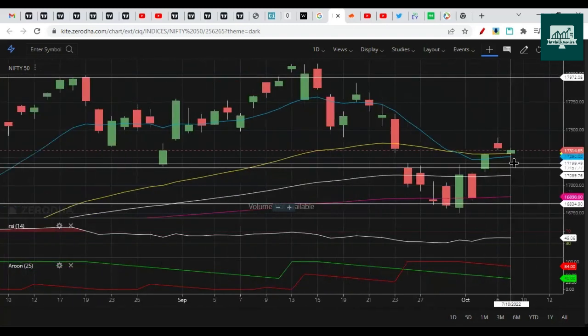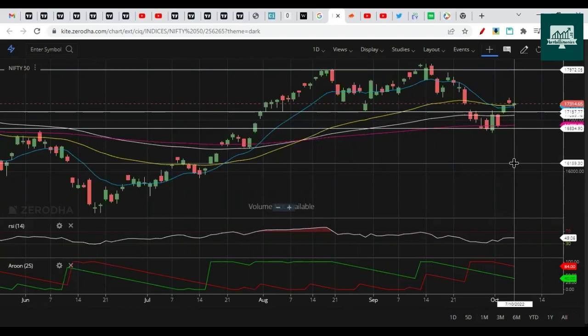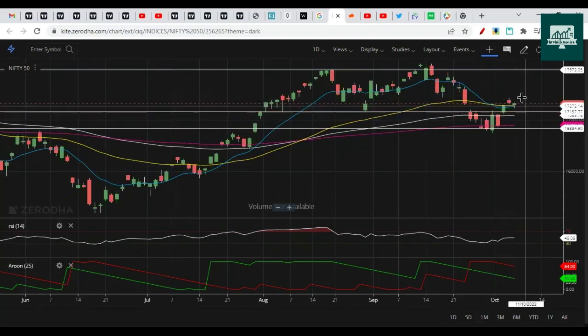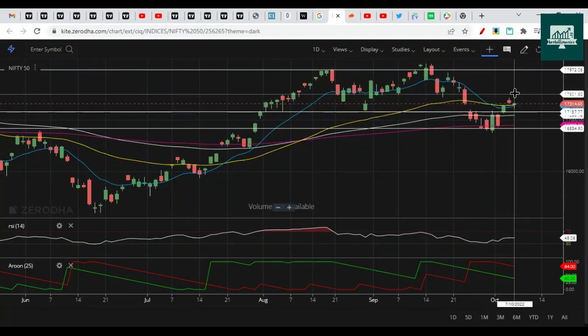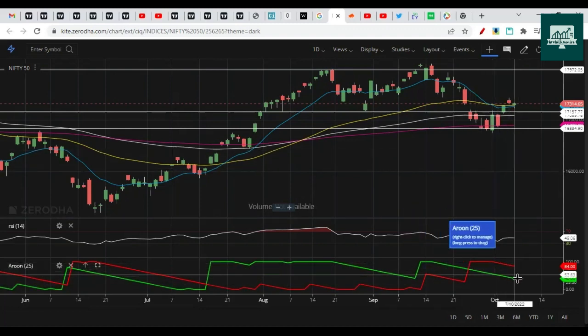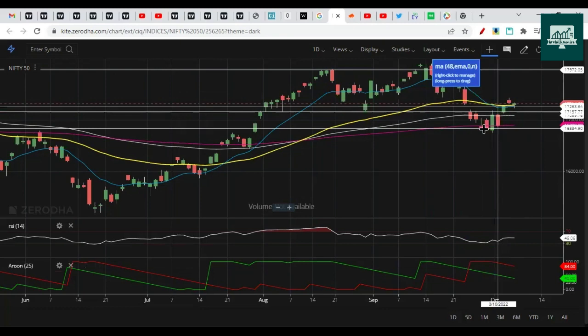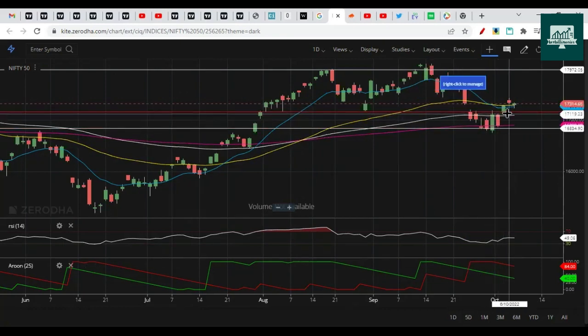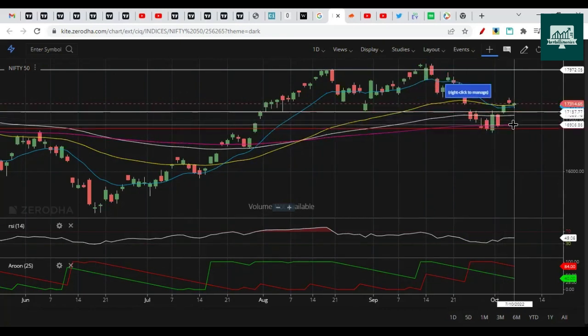Another thing, I also have missed this opportunity because these two candles were not giving clear signals of fall. Whatever happens on Monday, it's not that I have forecasted, but I can tell you what can happen next if certain levels are broken. So we are going to discuss that now. Hope it's clear that Aroon is still showing bearish to sideways market, and price action is showing us that we can dip towards 200 EMA, which is somewhere near 16,900.